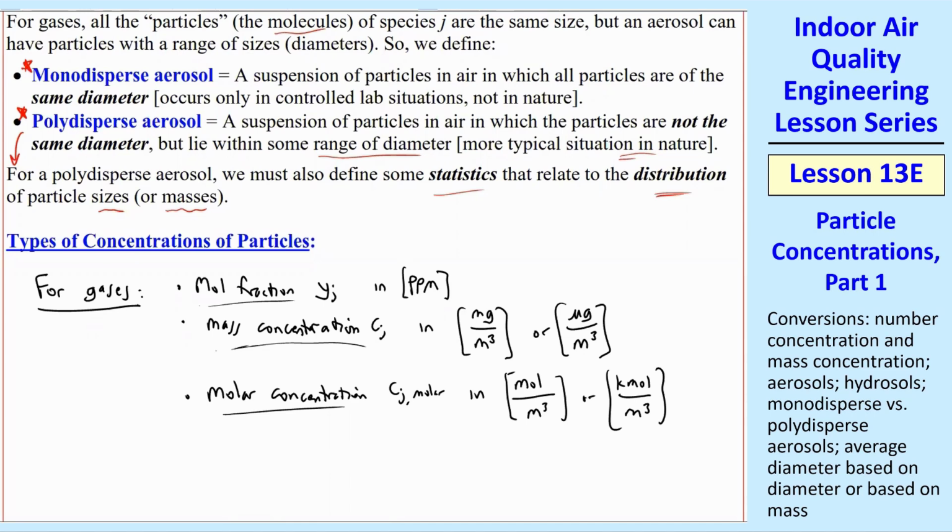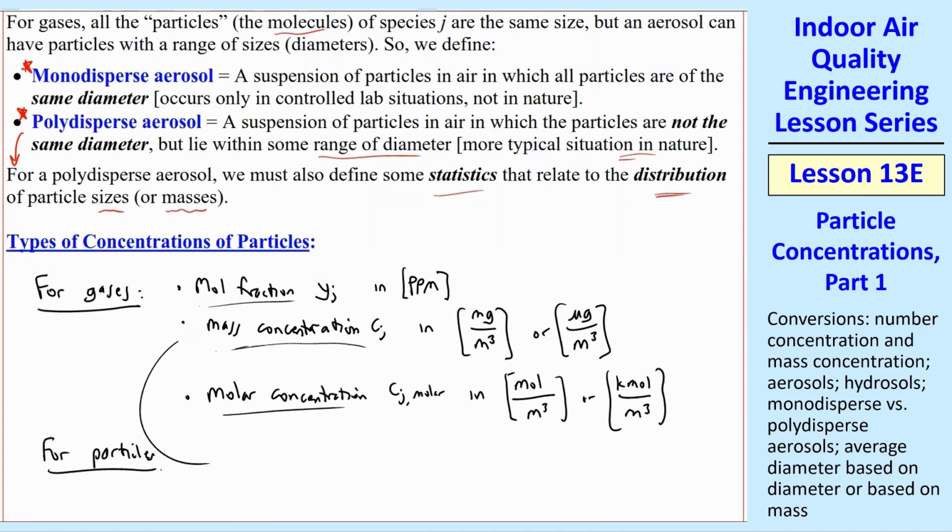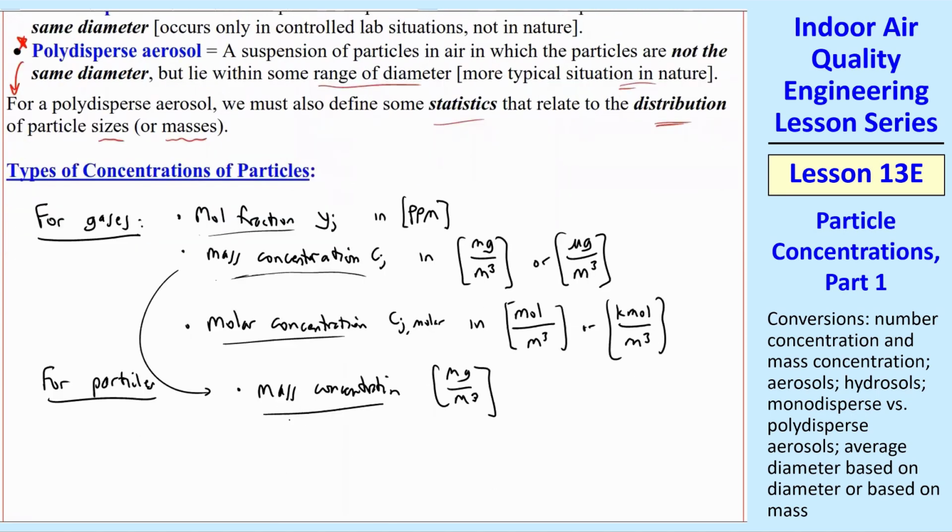Now, of these, if we're talking about particles, mass concentration is the only one that we will still use. It doesn't really make sense to talk about a mole fraction in ppm or even a molar concentration for particles. So we will use a mass concentration, same units, typically milligram per meter cubed. So that's what our first concentration is for particles.